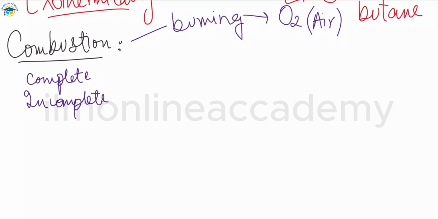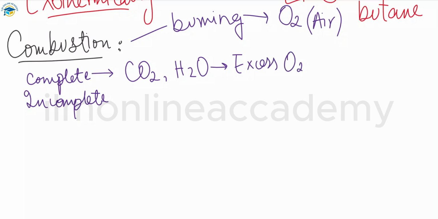If we talk about complete combustion, a lot of oxygen is present, meaning a fuel is burned in the presence of excess oxygen, and the products that are produced are carbon dioxide and water vapors. Whenever there is excess oxygen, the products of burning the fuel are carbon dioxide and water vapors.